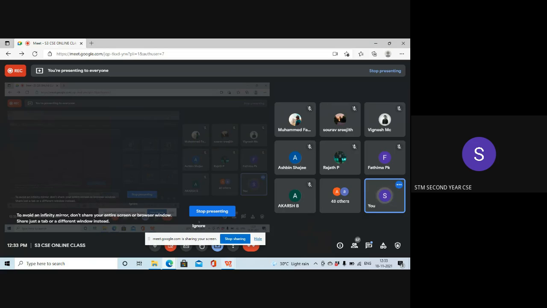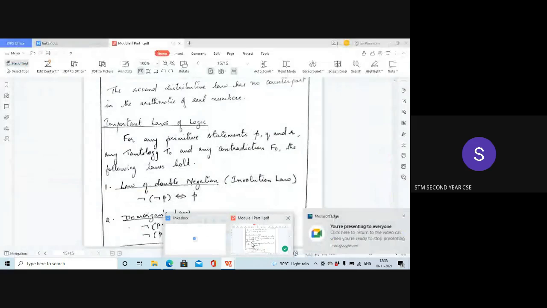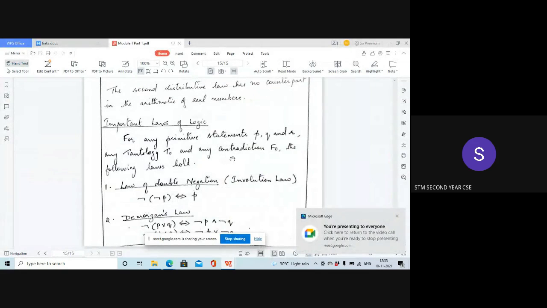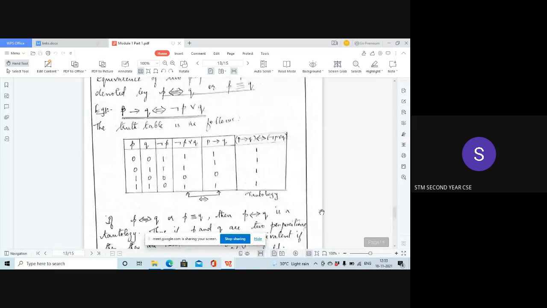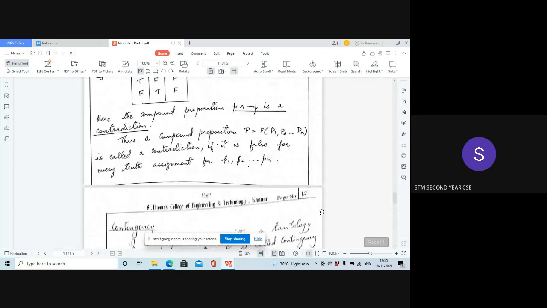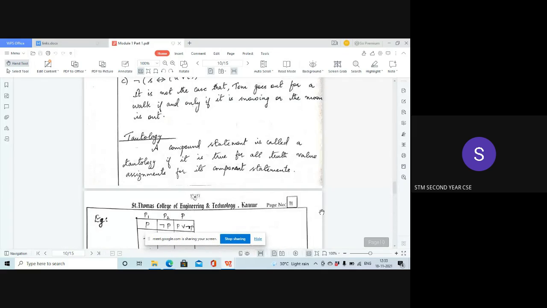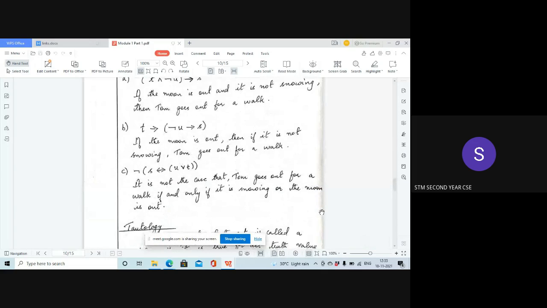Did you write the sentence? I think this was the sentence, isn't it? This was a sentence. See how it is written?